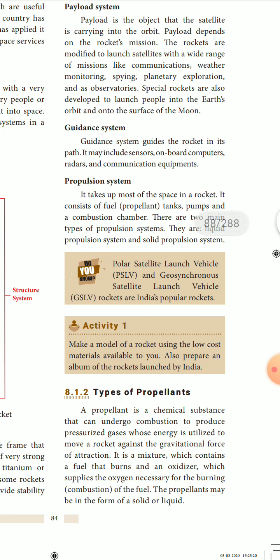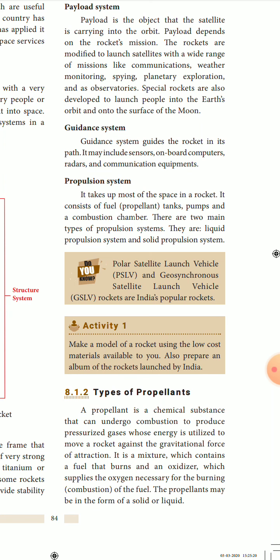Spying means satellites launched for spying purposes, for example when enemy countries are coming to attack us. And for communication, telecommunication and for finding the climatic conditions. These are all the purposes of carrying the satellite in the rockets.